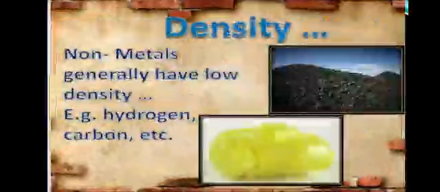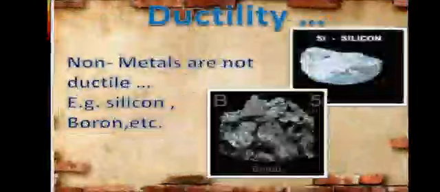Non-metals generally have low density due to the presence of weak van der Waals forces. So, atoms are not closely packed, and they have low density. For example, hydrogen, carbon, etc. Now, we will discuss ductility. Non-metals are not ductile. It means they cannot be converted into wire. For example, silicon, boron, etc.